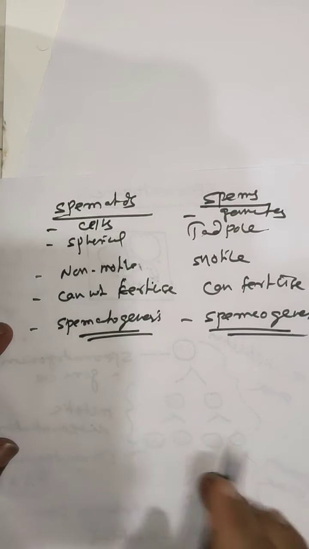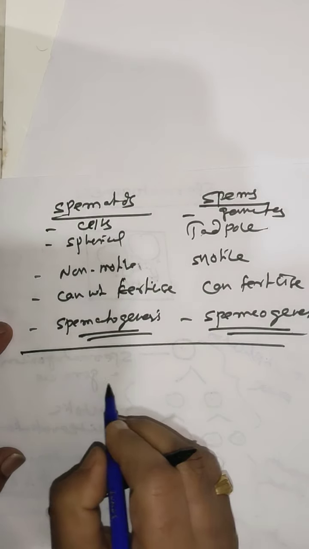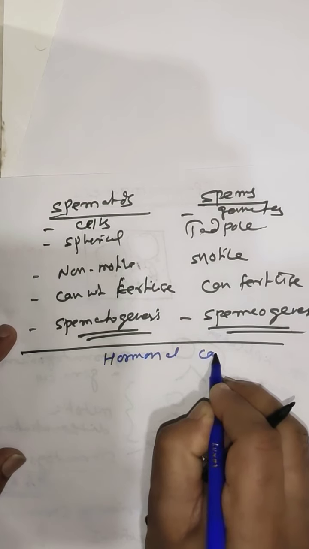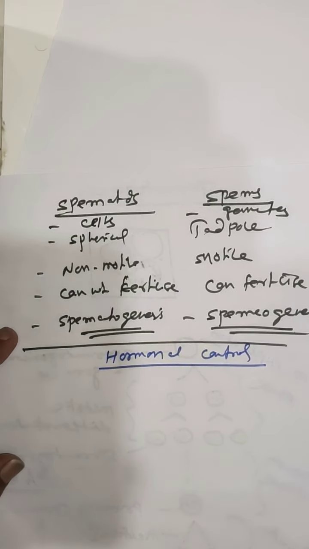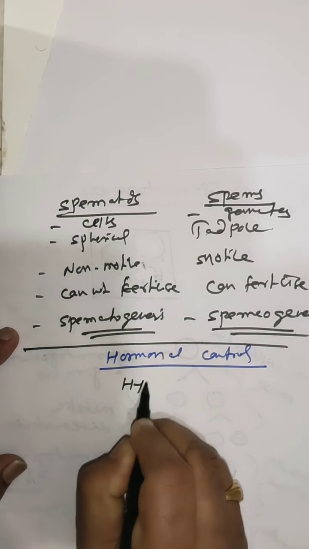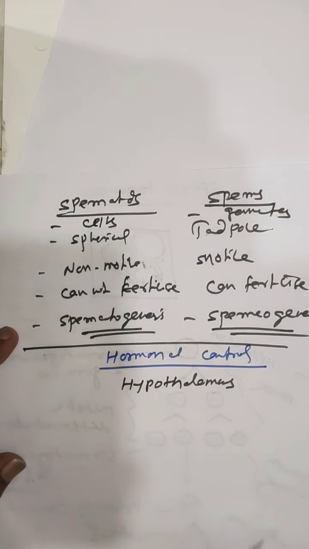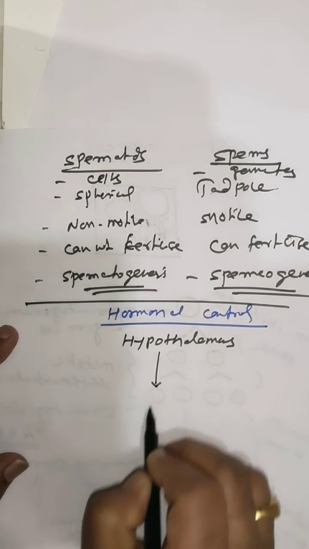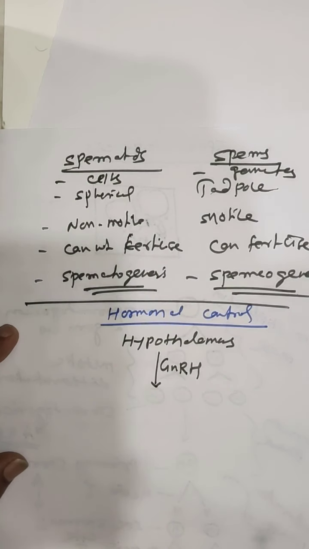Next, we will discuss the hormonal control of spermatogenesis. The hypothalamus, which is called the supreme commander of the body, produces gonadotropin releasing hormone.